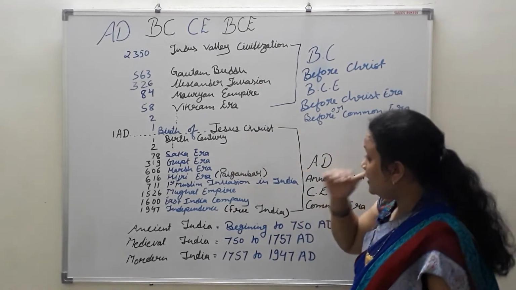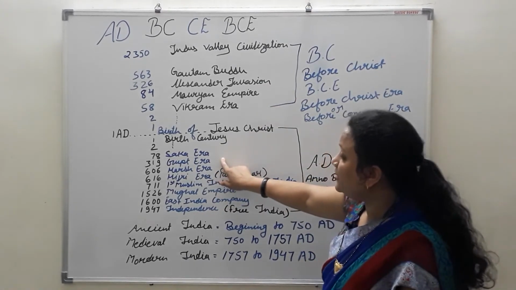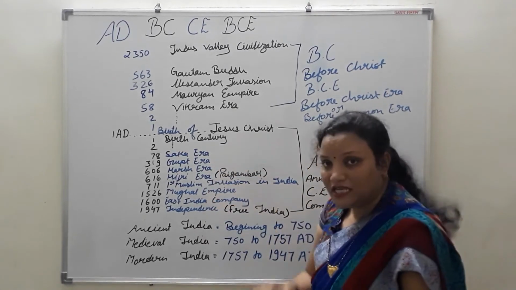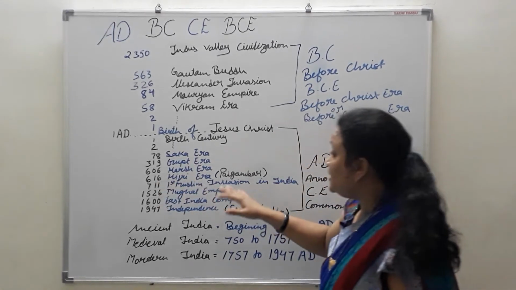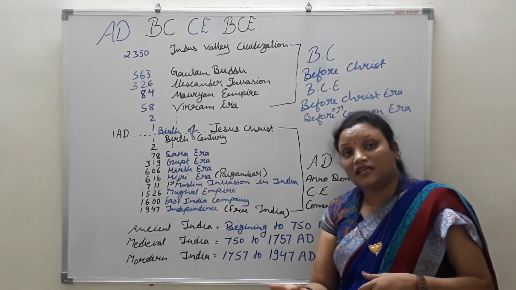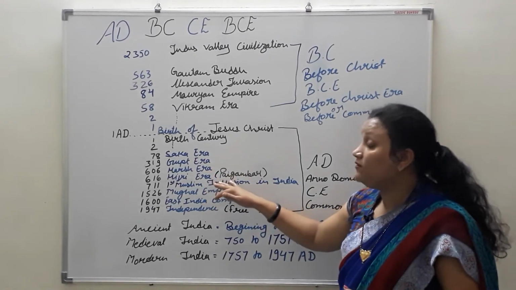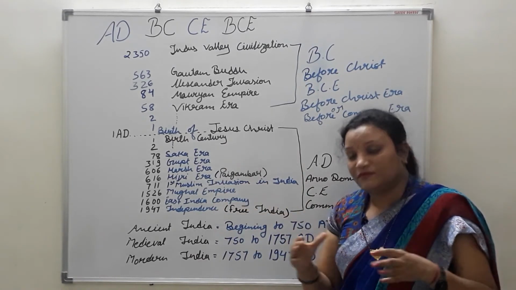Now, 78 AD is the Saka era, 319 AD is the Gupta era, 606 is the Harsh era, and after that 616 is the Hijri era, when Paigambar Muhammad was born, and at that time we came to know about the Muslim community and Muslim religion.